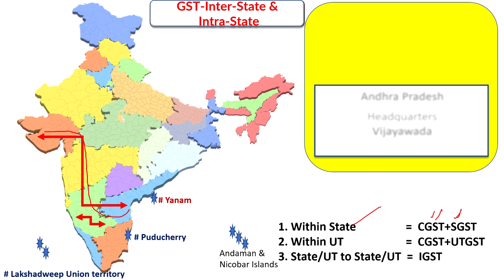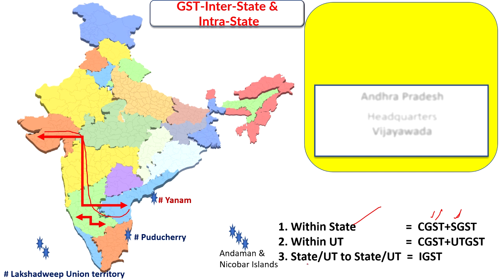If the total percentage is 18, CGST will be 9% and SGST will be 9%. Within a union territory, CGST plus UTGST will be imposed. If the total percentage is 18, CGST will be 9 and UTGST will be 9%. That means it is equally shared. If the percentage is 5, it will be equally distributed, 2.5 CGST and 2.5 SGST.